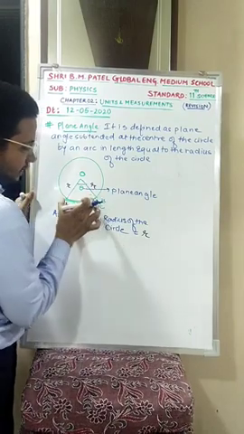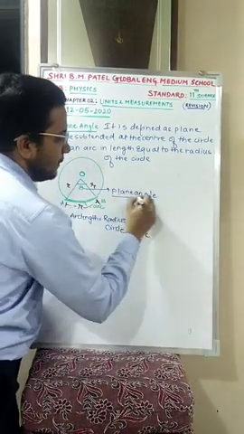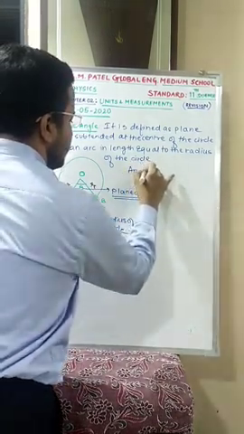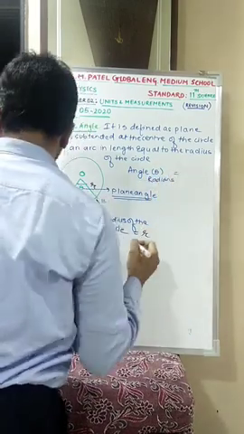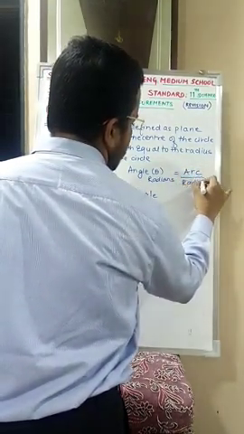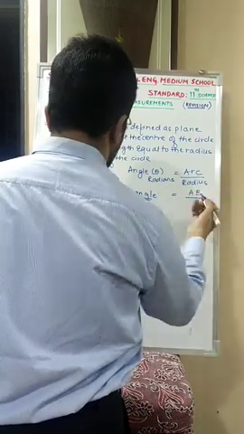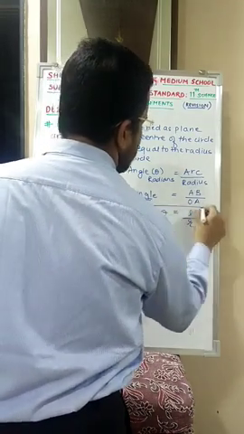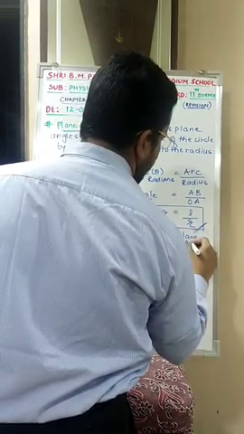If an arc of length equal to radius subtends an angle at the center, then this angle is known as plane angle. Plane angle formula is angle theta, that is always in radians, equal to arc upon radius. Everybody knows what is arc over here? AB. What is radius over here? OA. This is L, this is your R. So theta is equal to L upon R, where theta is nothing but your plane angle. Is this clear?